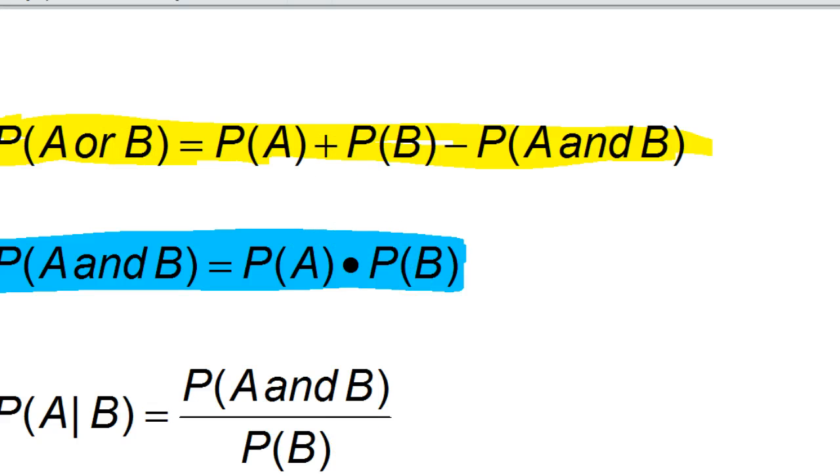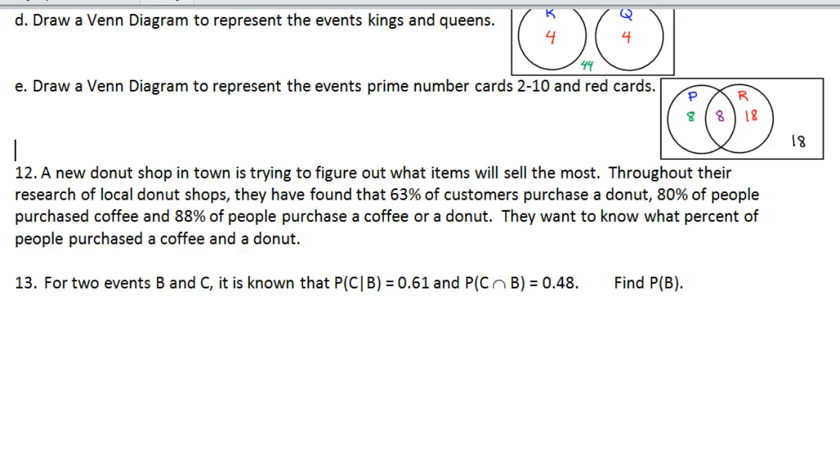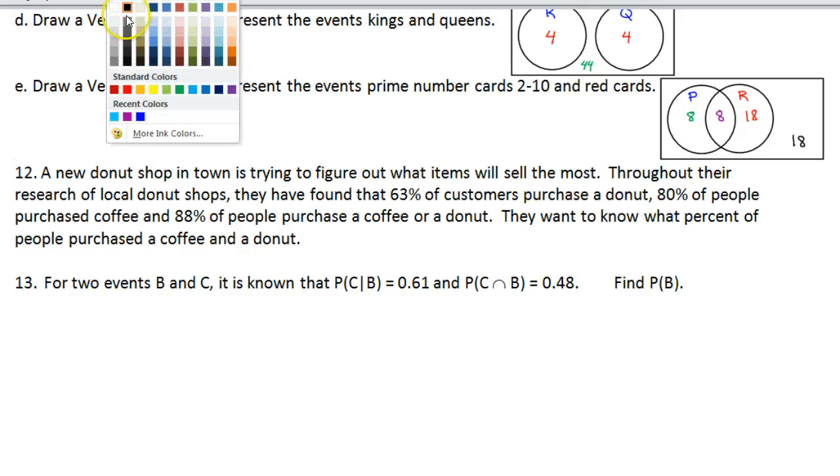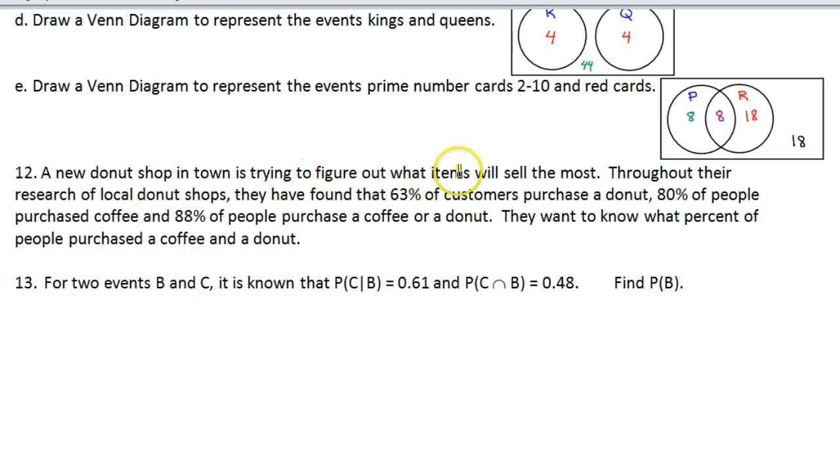But as you read that long paragraph, listen to the things that show up in it. Let's label this stuff as we go along. 63% of customers purchase a donut.